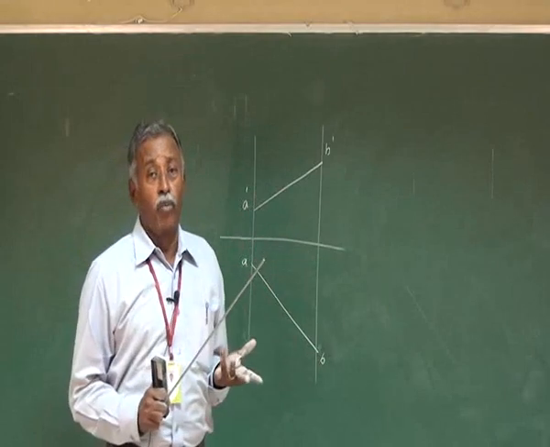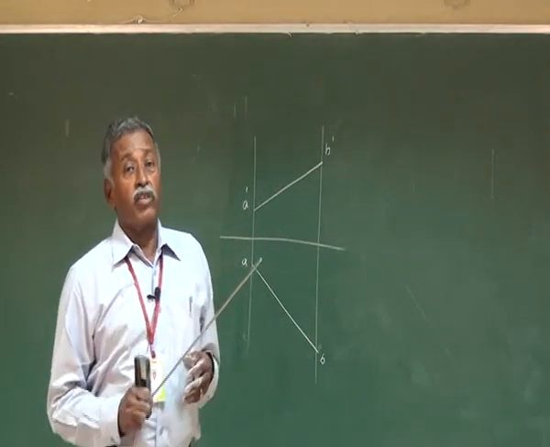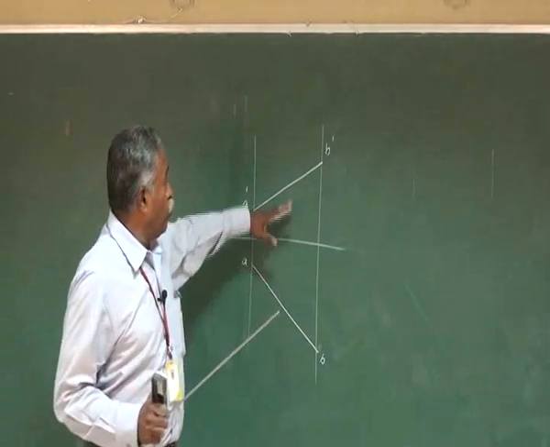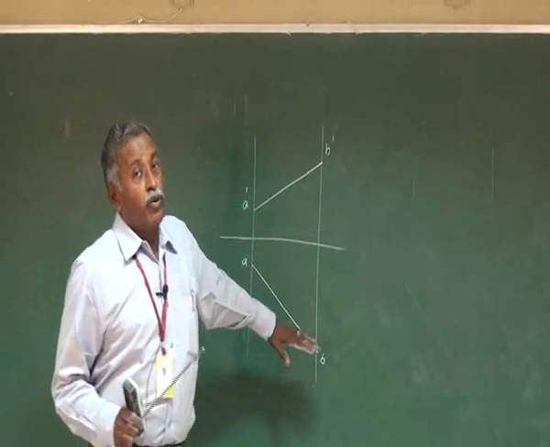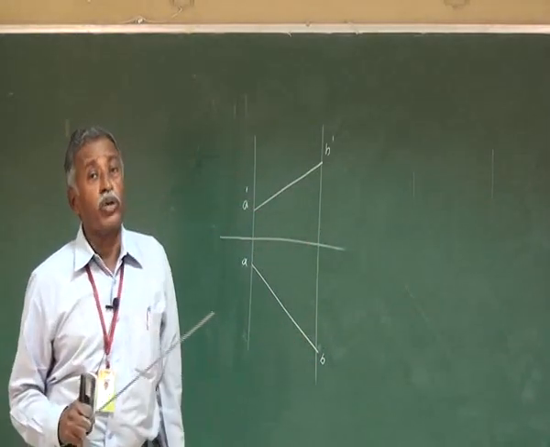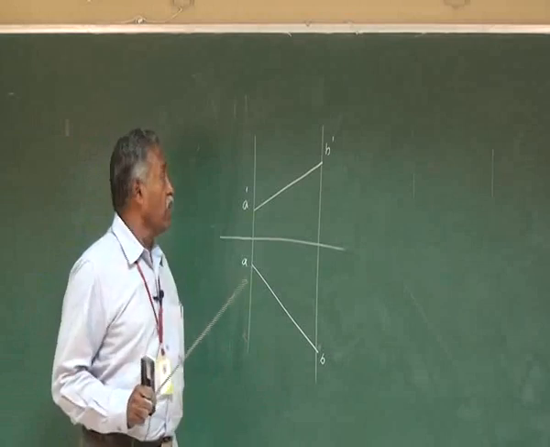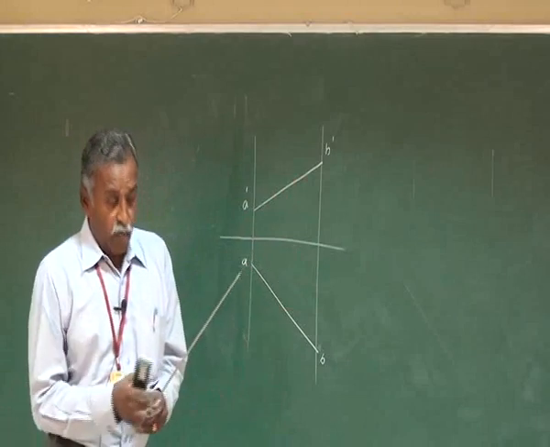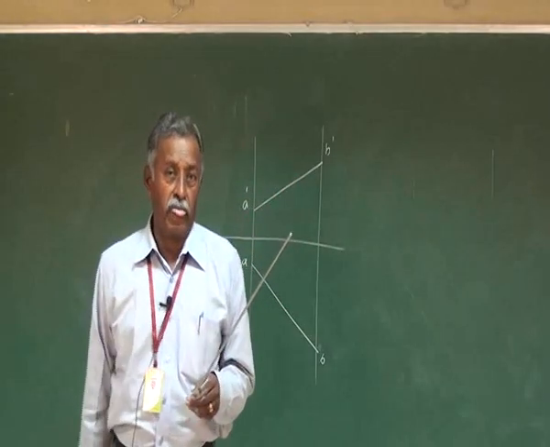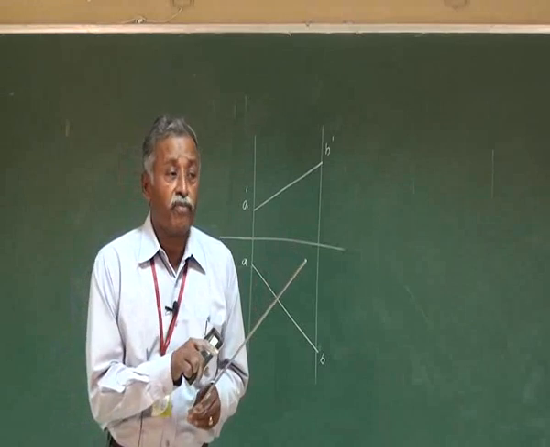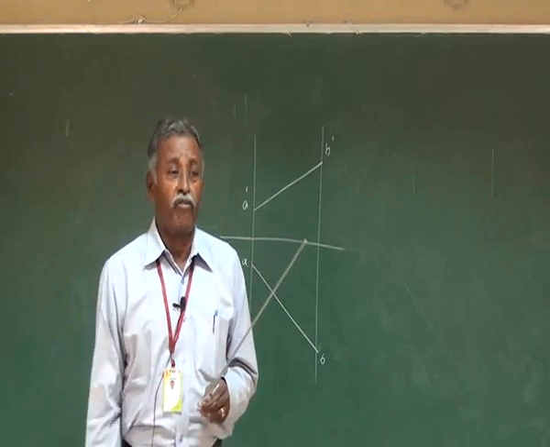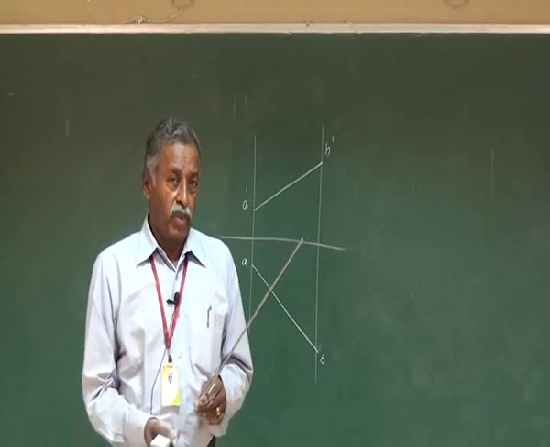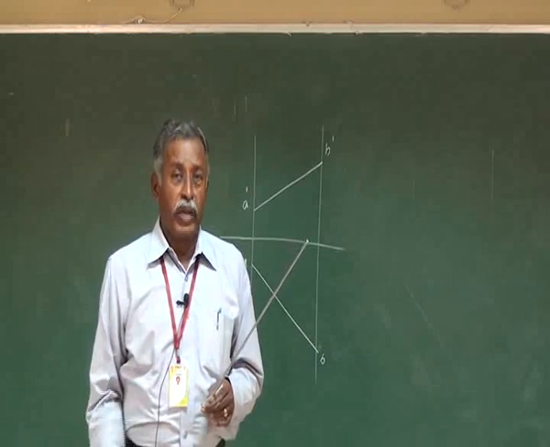How to solve a problem if the straight line is given and the inclination with respect to HP and VP are given? If you know the front view and top view, and you know how to find the true length and the true inclination with respect to HP and VP, then we can solve any problem if any of the details are given. If the straight line is inclined to both HP and VP, we are not going to get the true length in any of these two planes because it is not parallel to any of the planes.